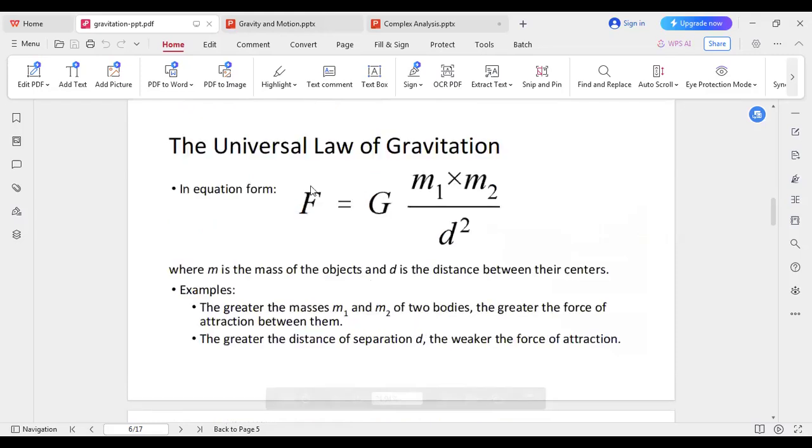So mathematically we can write F equals to G, m1 m2, the product of their masses, and inversely proportional to the square of the distance between them. Where m is the mass of the objects and d is the distance between their centers. So for example, the greater the masses m1 and m2 of two bodies, the greater the force of attraction between them. That means if the masses increase, then the force will increase. The greater the distance separating them, the weaker the force of attraction. This is the universal law of gravitation of Newton.